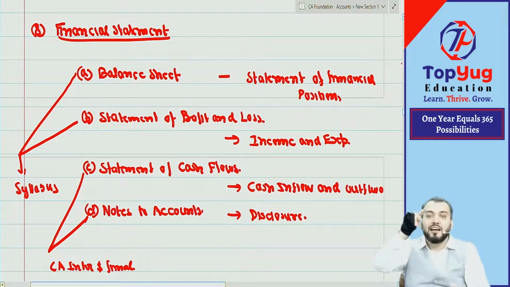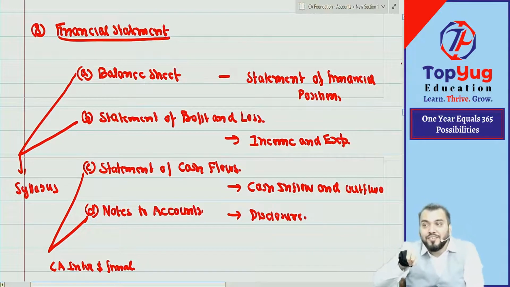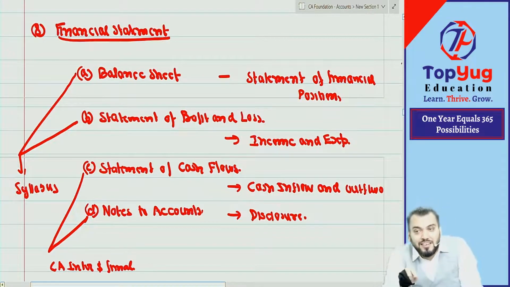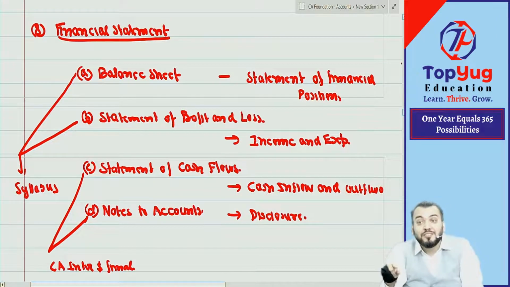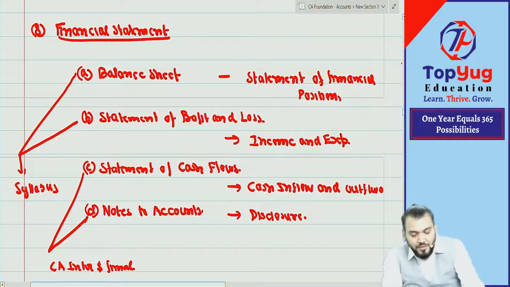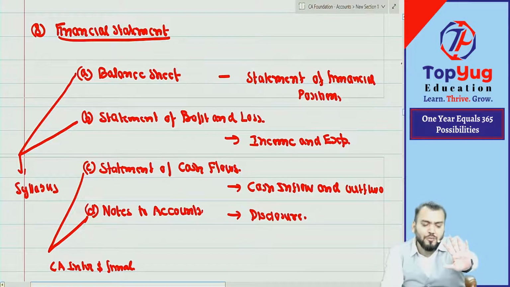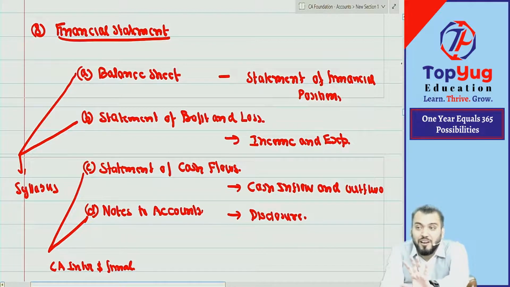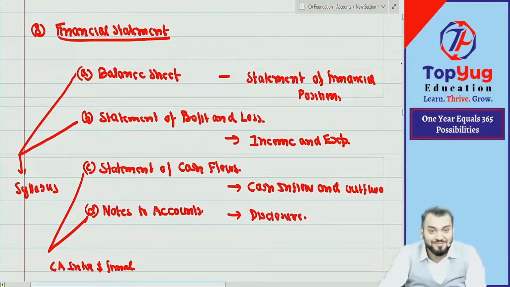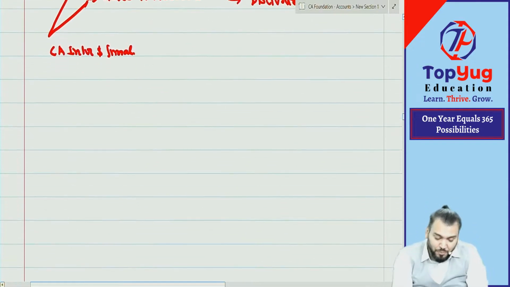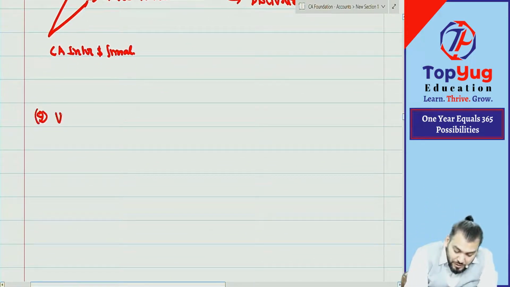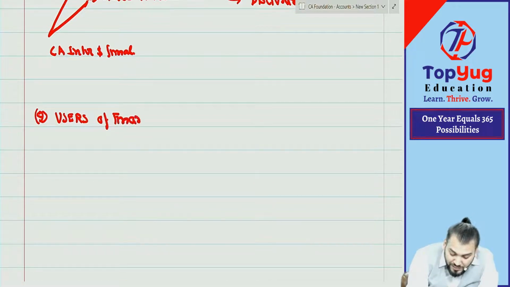Let us repeat from the beginning. Accounting is an art of recording transactions and events to communicate business results to the users of financial statements. So I hope now you have understood what the financial statements are, but who are the users? Read point number 9. So now we are discussing the users of financial statements. Understood what I am saying?